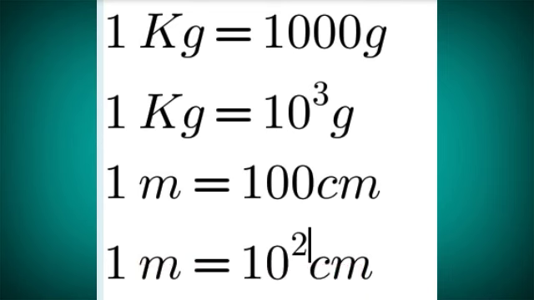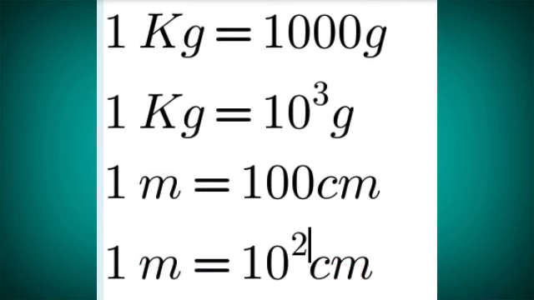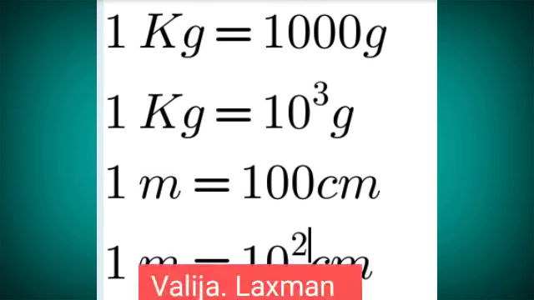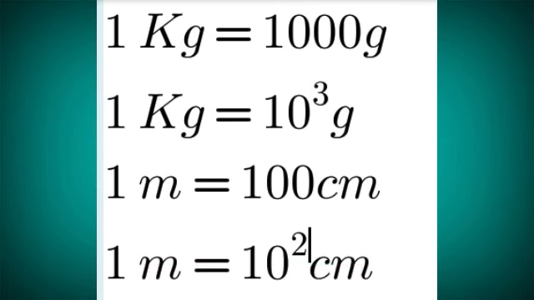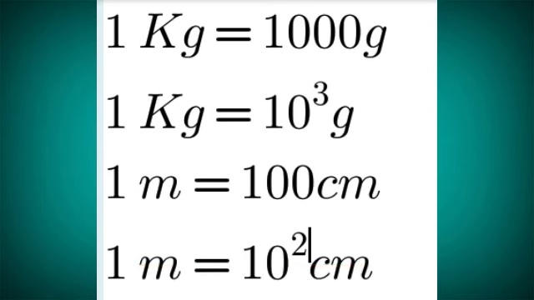Okay, so this type of expressing the multiples and submultiples in the powers of 10, that is called as metric system. In other words, for measuring large quantities, we are having multiples. For measuring small quantities, we are having submultiples.